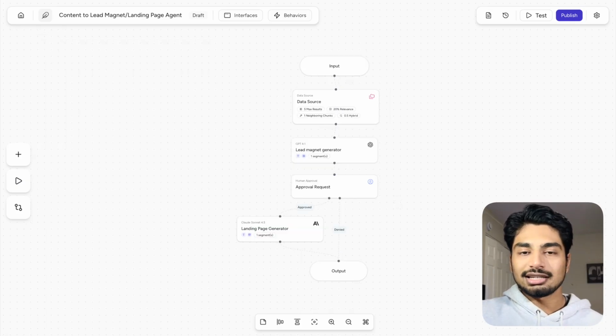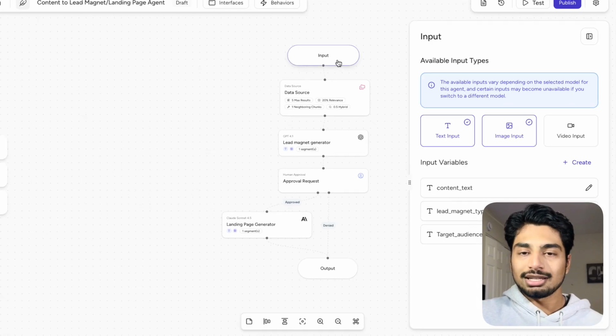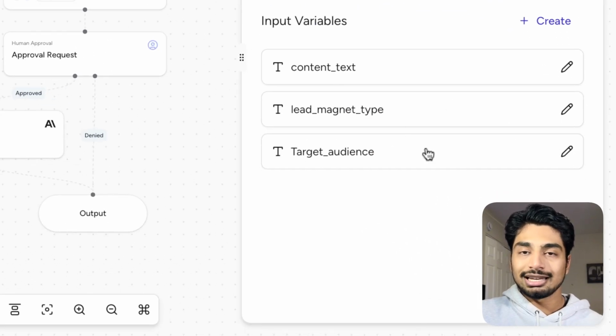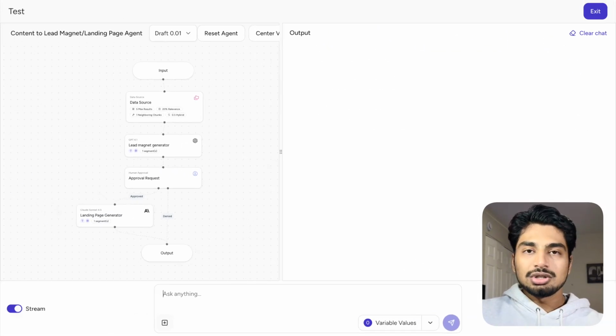All right, now I'm going to test this automation. I always want to make sure that when I test this, I am looking at the input variables that it needs to give me a proper response. This is a YouTube video I've created.